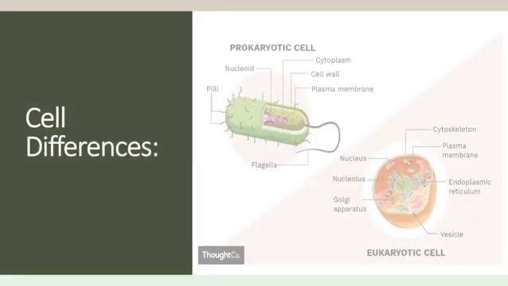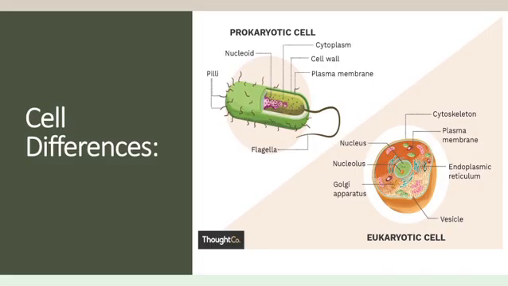Now let's talk about the structural differences in the cell of prokaryotes and eukaryotes. As you can see, the eukaryotic cell has many organelles as compared to the prokaryotic cell, and the eukaryotic cell has a nucleus, whereas in the prokaryotic cell you can't see any nucleus; rather, it has a nucleoid which contains the genetic material. The plasma membrane or cell membrane is common in both of them, and in the prokaryotic cell you can see hair-like structures, pili and flagellum. These structures help the cell to move.